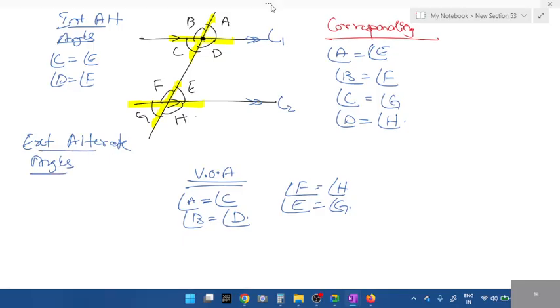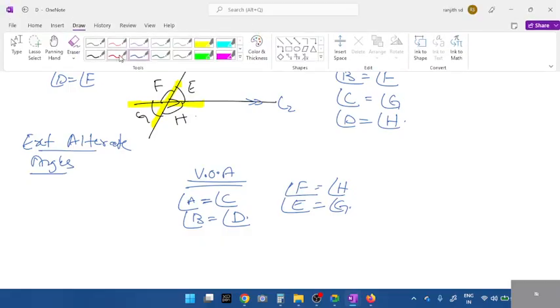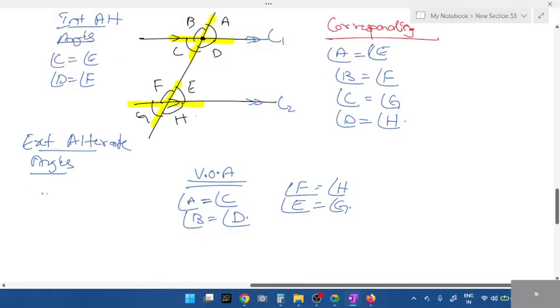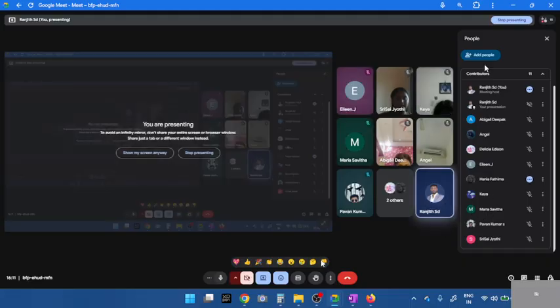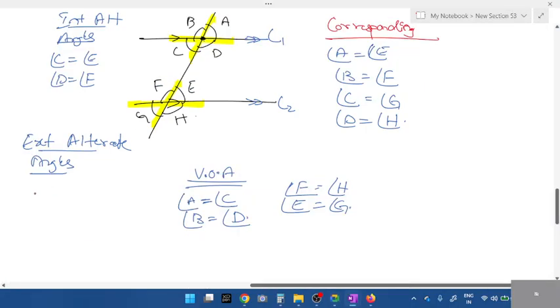Response, students. Outside the parallel line, what are the angles we have? AB and GH. In that, which is alternate? Angle B will be equal to angle H and angle A will be equal to, this is alternate, exterior alternate. Outside the parallel line is exterior alternate angle. Interior, exterior, vertically opposite, corresponding.